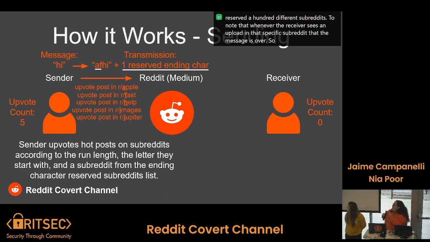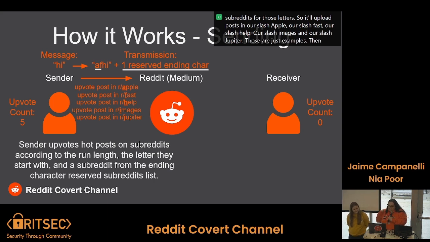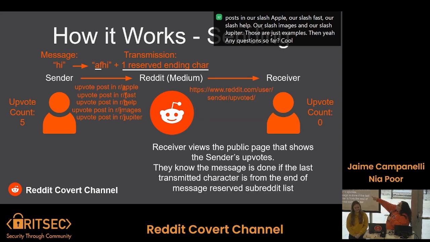Then it will go through the 5 characters and upvote the hot posts within those different subreddits for those letters. It'll upvote posts in r/Apple, r/Fast, r/Help, r/Images, and r/Jupiter. Those are just examples. Any questions so far? Cool. Then that sends it through Reddit.